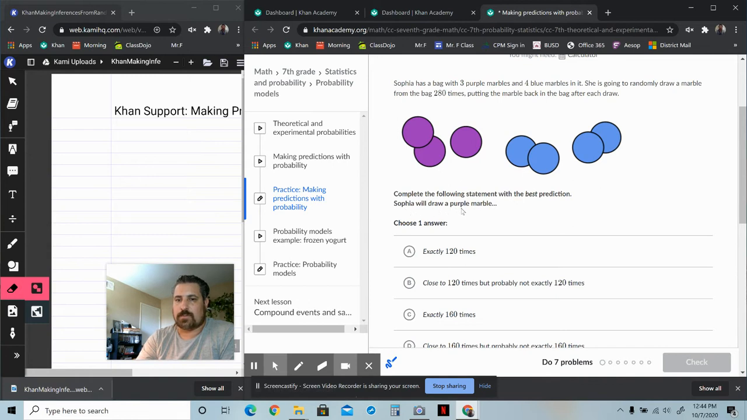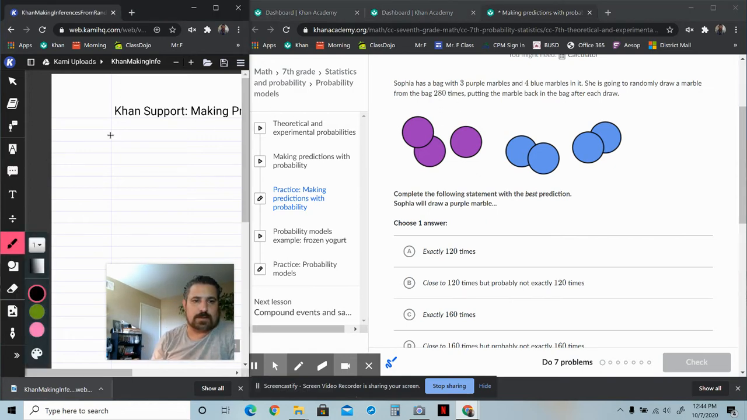Complete the following statement with the best prediction. Sophia will draw a purple marble how many times? Okay, so there's 280 times, right? Well, what's the chance of getting a purple marble? For number 1 here, we have 3 purples out of the total of 7 marbles. 3 out of 7 is the same as what number out of 280? So that's the question, really.